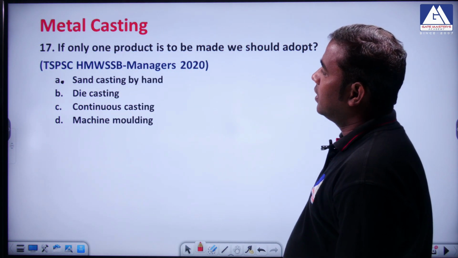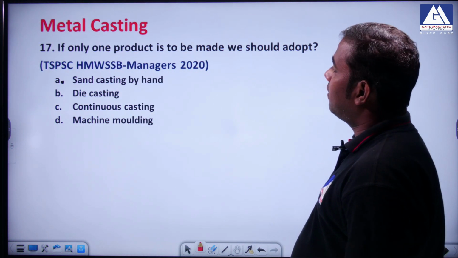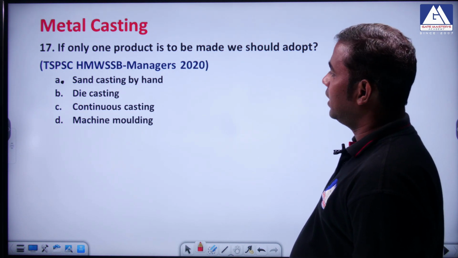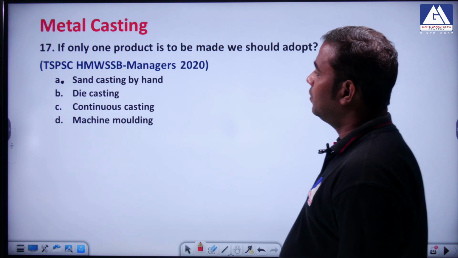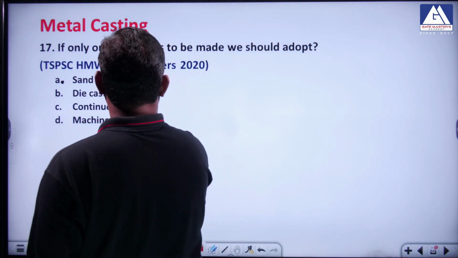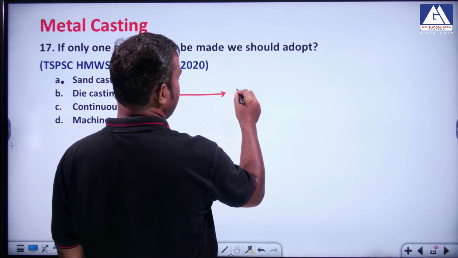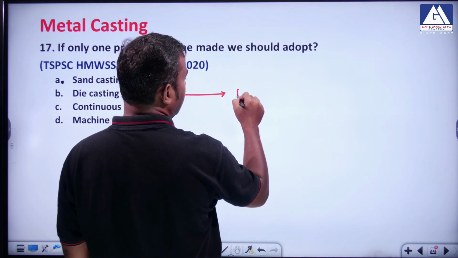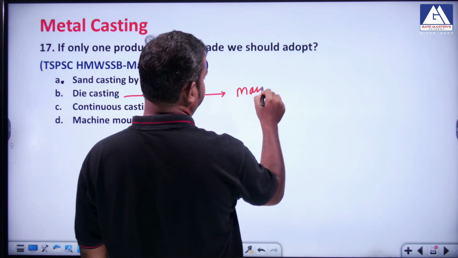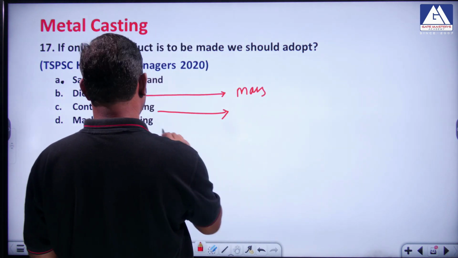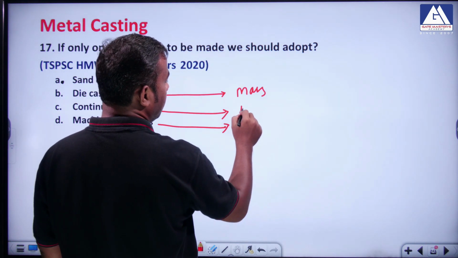The next question is, if only one product is to be made, what should we adopt? Only one component. Die casting is used with a metal pattern, so obviously we use it for mass production. Continuous casting is also the same thing. Machine molding we also employ for mass production.